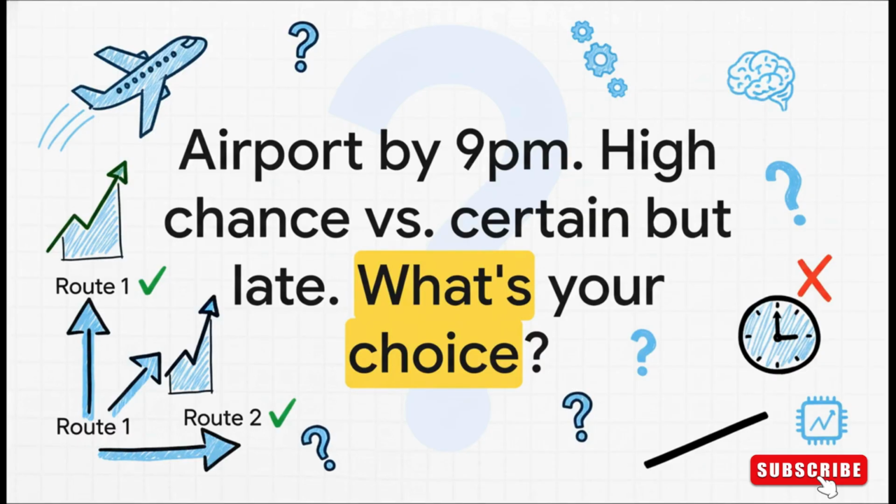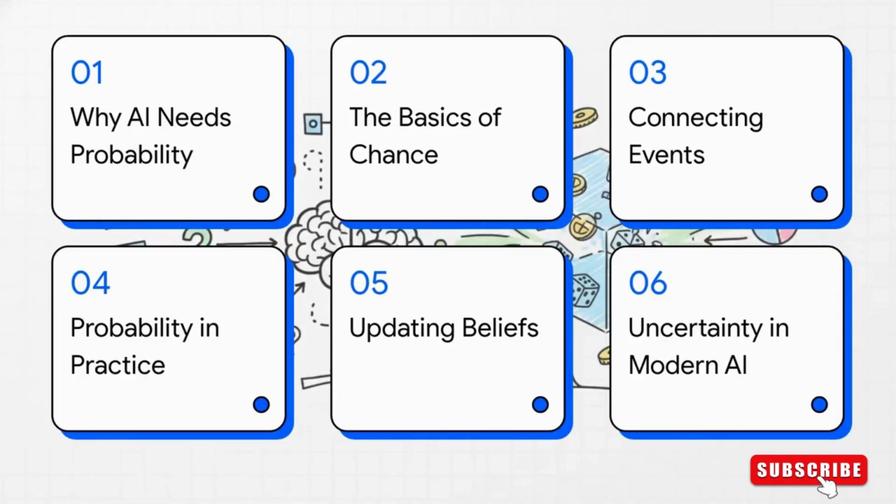our AI systems. So here's our game plan for this explainer. We're going to break down exactly how AI uses probability to make sense of this uncertain world. We'll start with why it's so important in the first place, cover the basic concepts, see how AI connects different uncertain events, walk through a really practical example, and finally, take a look at how all these ideas are powering the AI systems that you and I use every single day.